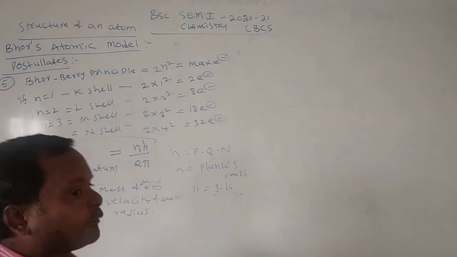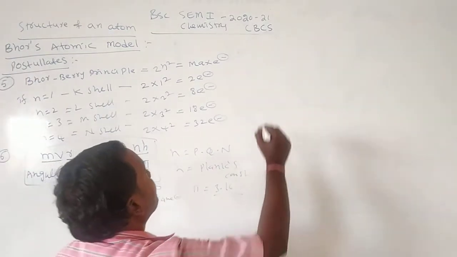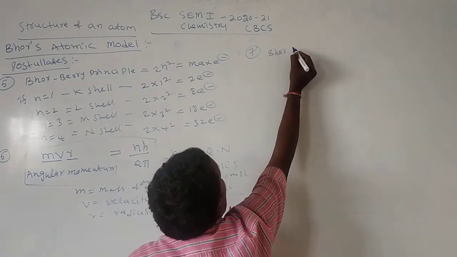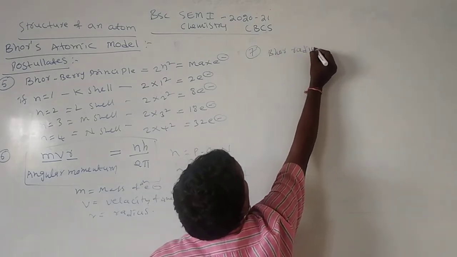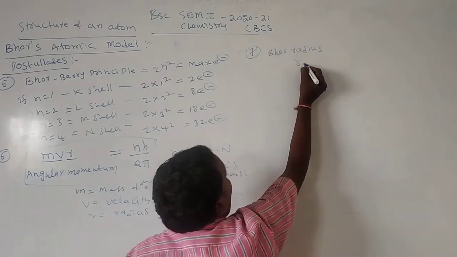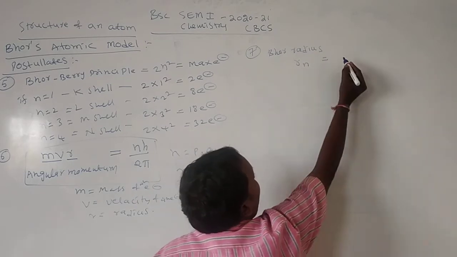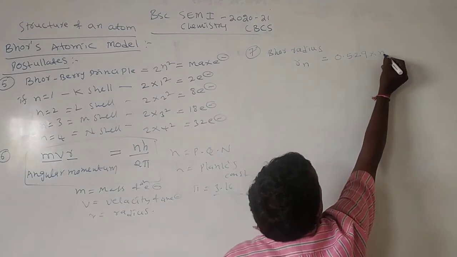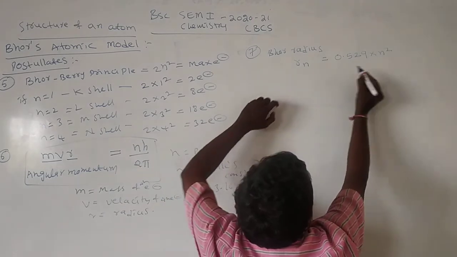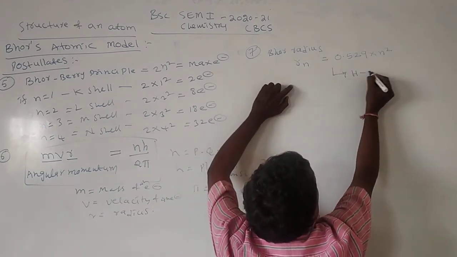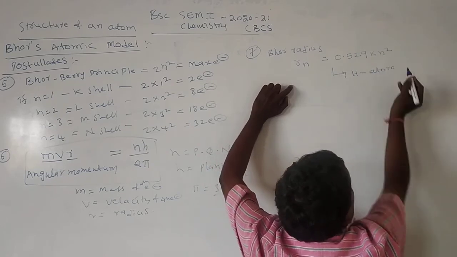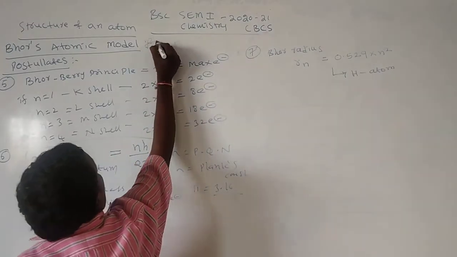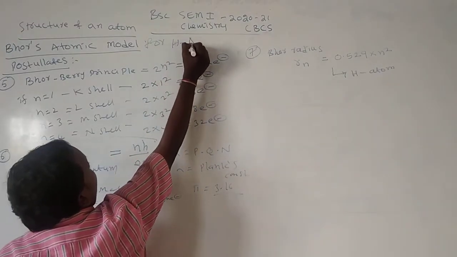By using the principal quantum number, we'll calculate the Bohr radius, indicated with Rn. Here we have the principle: 0.529 into n square. This is for the hydrogen atom, and Bohr's theory is applicable only for the hydrogen atom.